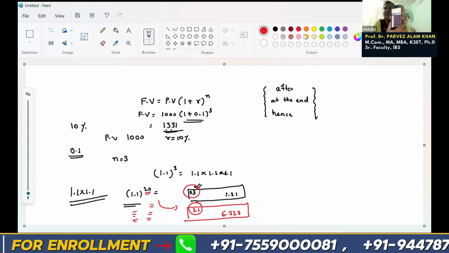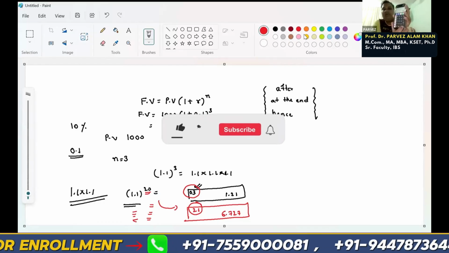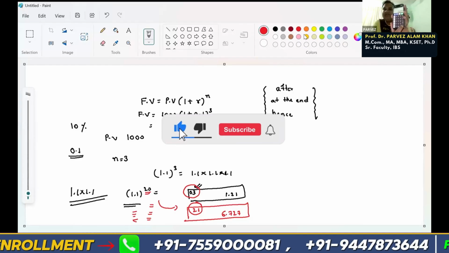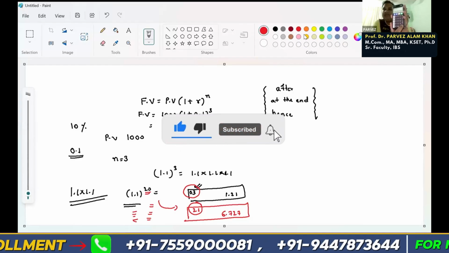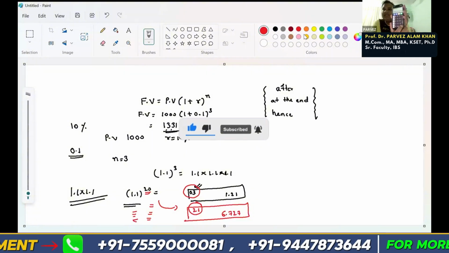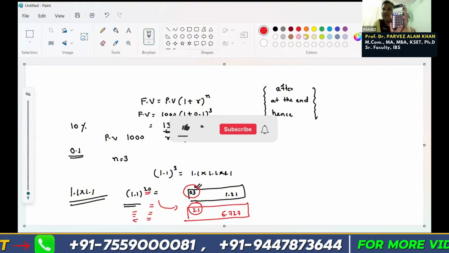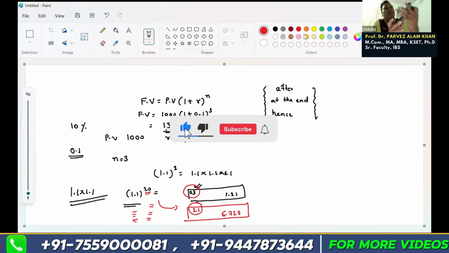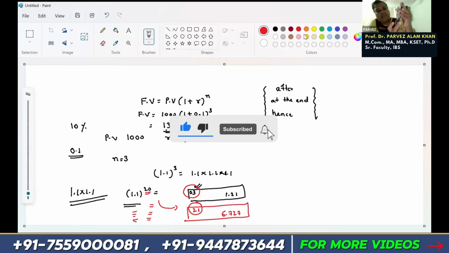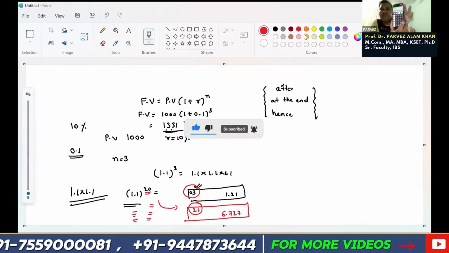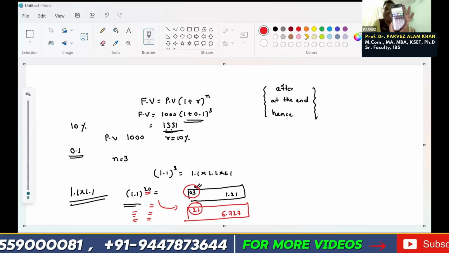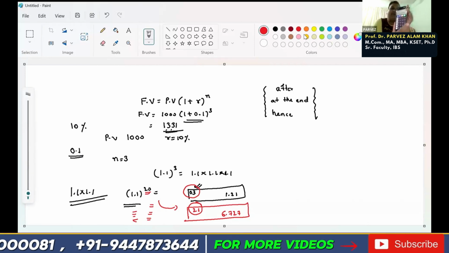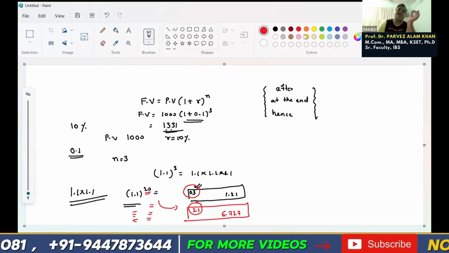Then if you want 20, you should stop at 21. So keep on pressing the equal to button. Keep on pressing. When it shows 21, stop it. So one time more, 20, right? When it shows 21, stop it. So 6.727 you will be getting.